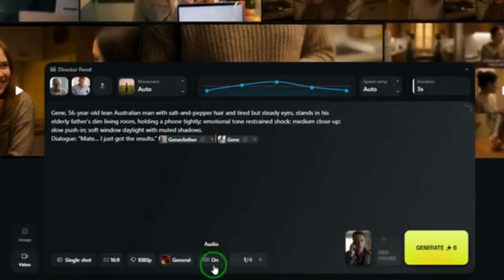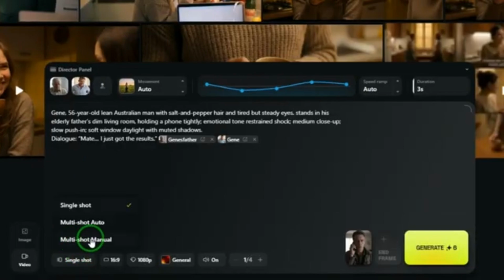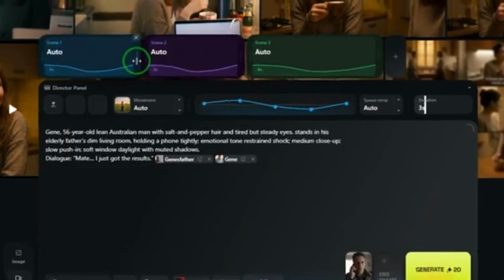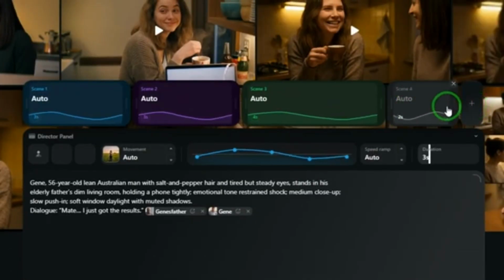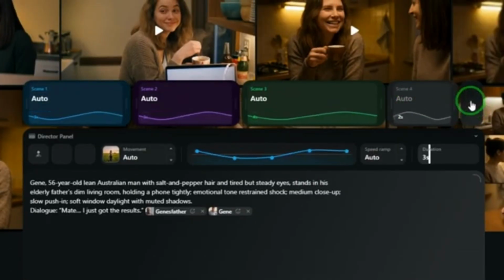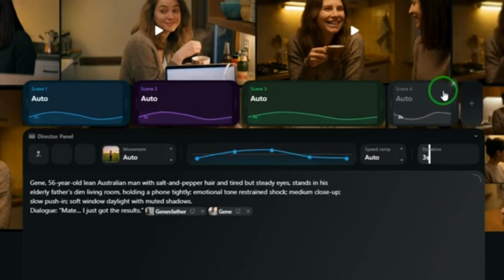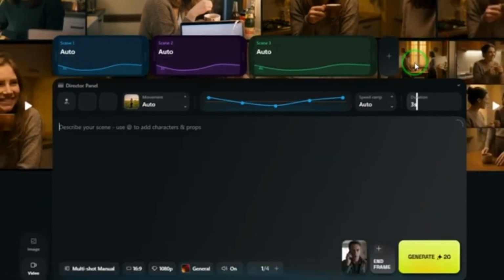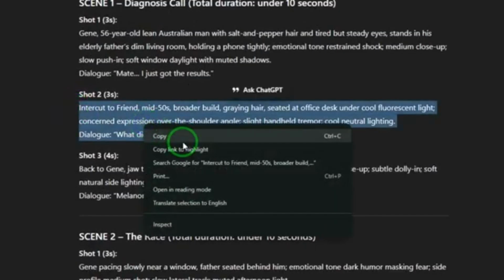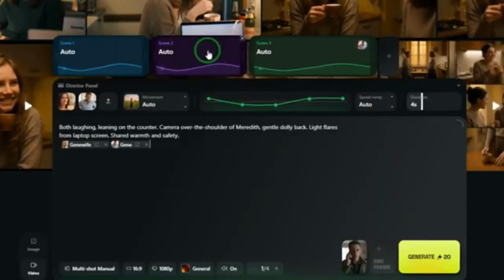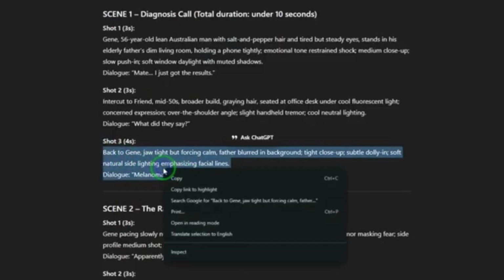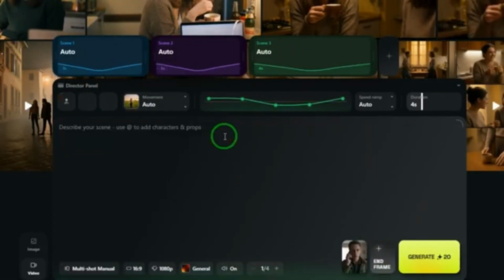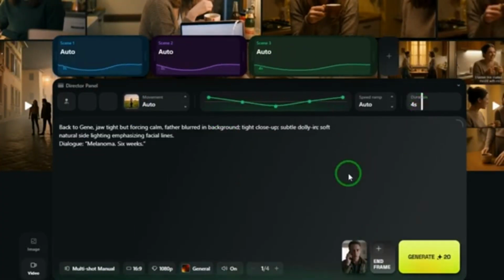Now, here is how we add the remaining 2 shots in the same scene. Click the multi-shot button and select multi-shot manual. You'll see 3 shot slots at the top. The total duration of all 3 shots combined must not be more than 12 seconds. For our 3 shots, that's 3 seconds, 3 seconds, and 4 seconds. Exactly 10 seconds total. Click Shot 2, paste the second shot prompt for scene 1 and set the duration to 3 seconds. Click Shot 3, paste the third shot and set the duration to 4 seconds. Now hit Generate and wait.